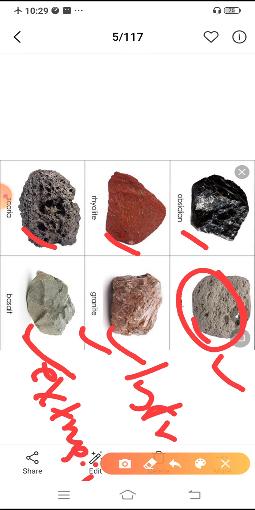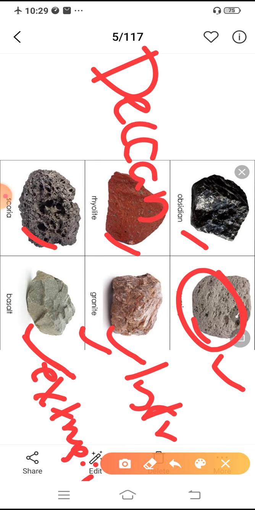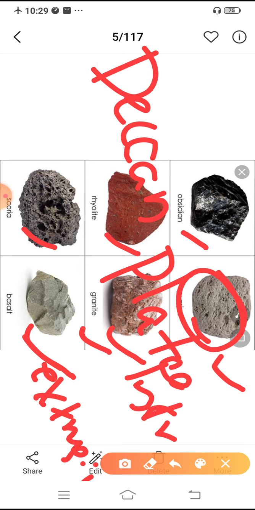What about the others? They have a high specific gravity, this granite or basalt. In India we can see basalt rock in a particular region, the peninsular region, also known as the Deccan Plateau region.